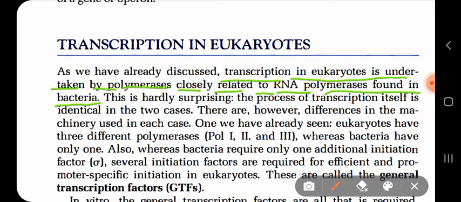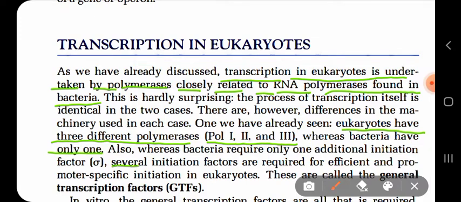That means there are three different types of polymerase: RNA polymerase 1, RNA polymerase 2, and RNA polymerase 3. So eukaryotes have three different types of polymerase, whereas bacteria have only one type of RNA polymerase that carries out the whole transcription process.